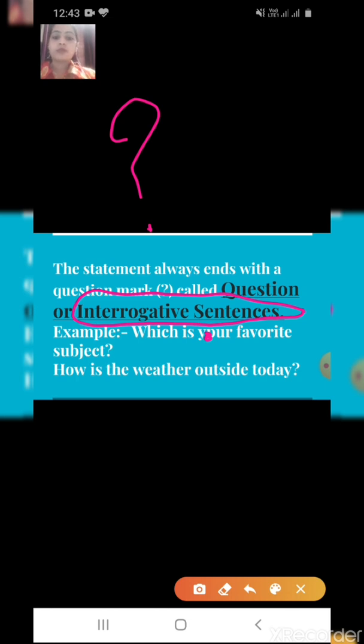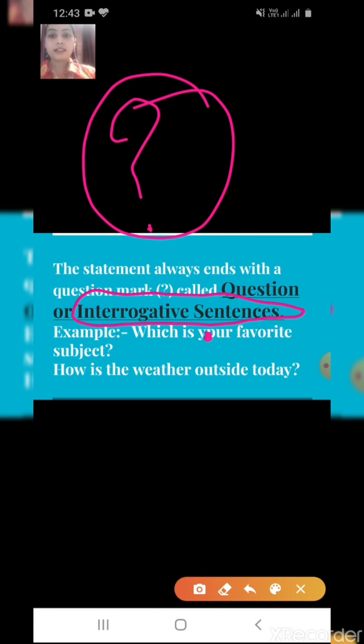How is the weather outside today? We are asking some question, and whenever we ask a question, it always ends with a question mark. Wherever you see sentences with a question mark, they are called interrogative sentences.